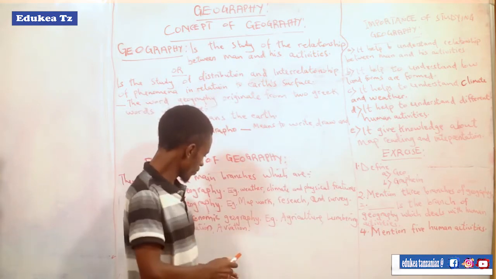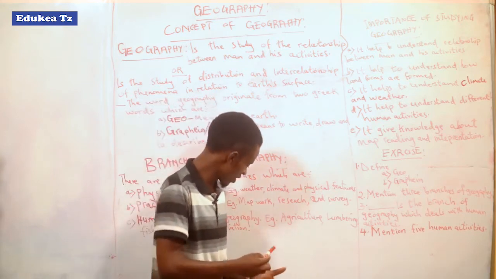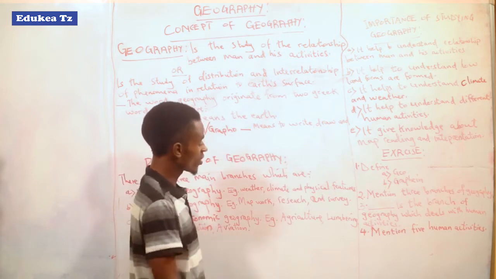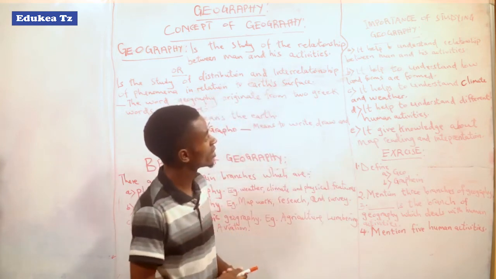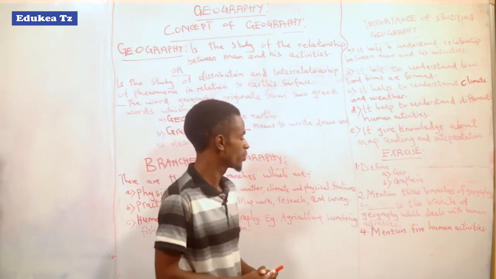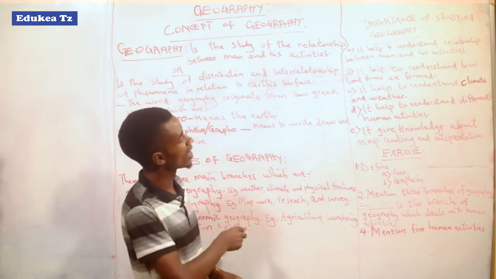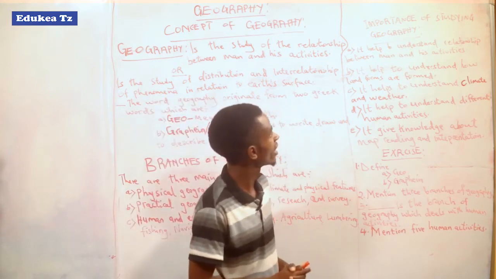Aviation, on the other hand, is air transportation. It's simple: navigation is water transportation, and aviation is air transportation, for example by using an aeroplane. So generally, these are the branches of geography, as I already explained.